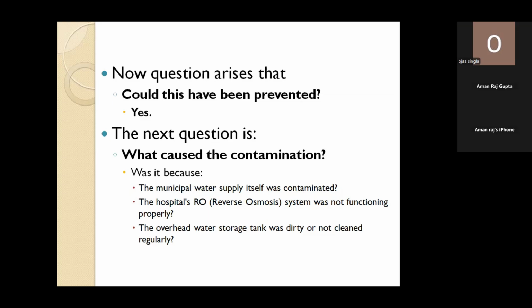Is the water coming from the municipal corporation contaminated? First thing. Secondly, is my RO system faulty? Thirdly, suppose the municipal corporation water is not contaminated and the RO system is perfectly fine, is my water storage tank dirty? That is a question. Like that, what actually caused this contamination?